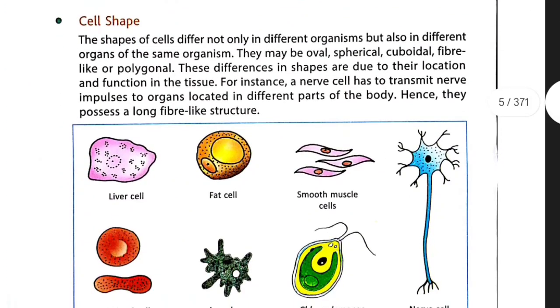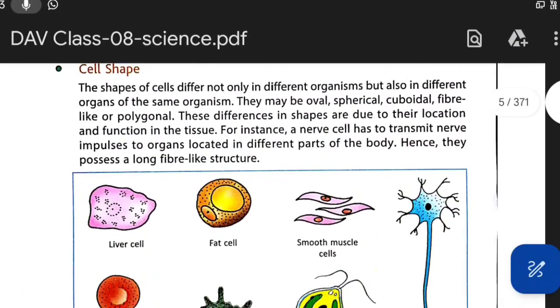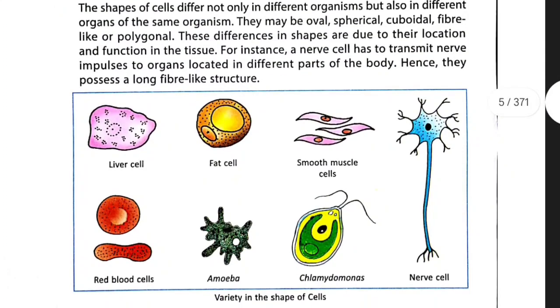Then cell shape. Do you know what we mean by shape? Shape means how it looks. See, there are a number of cells.